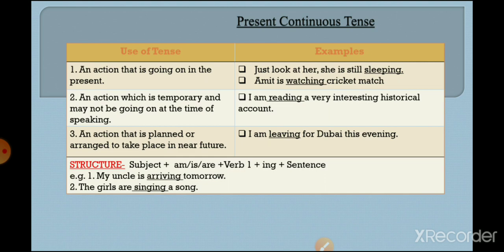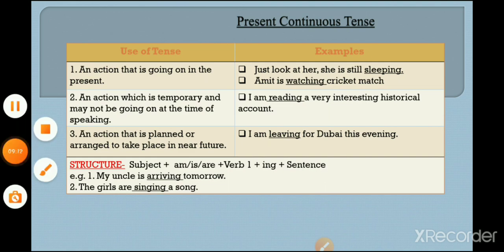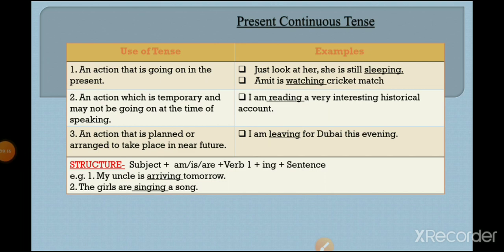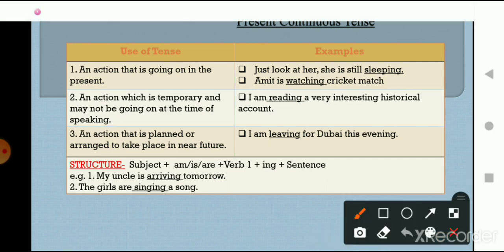What are the four types of tenses? Yes, recall it. First one is simple present tense, present continuous tense, present perfect tense, and present perfect continuous tense. Okay, so now we are going to discuss the second one, that is present continuous tense. Okay, and where can we use present continuous tense?